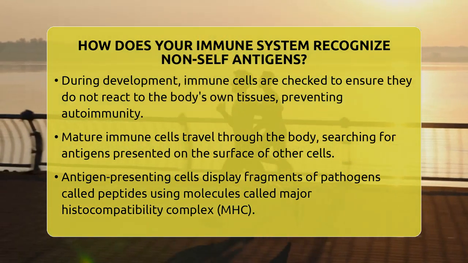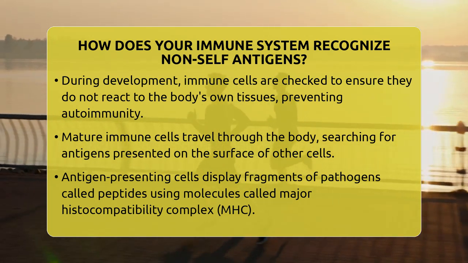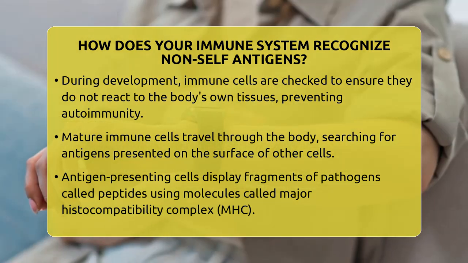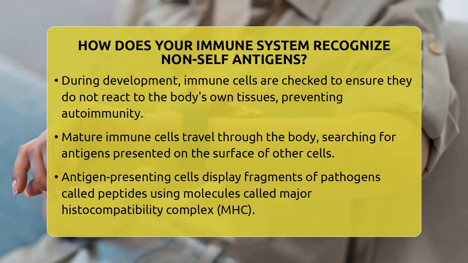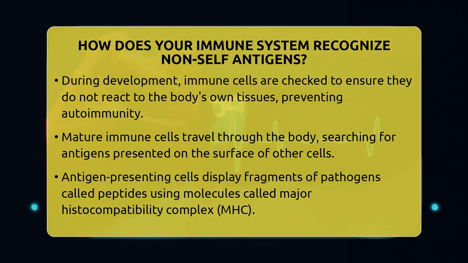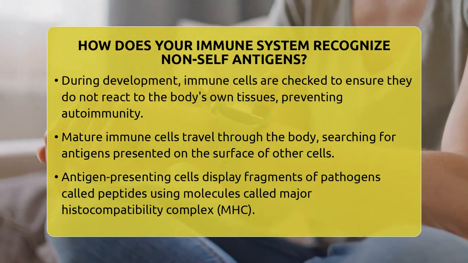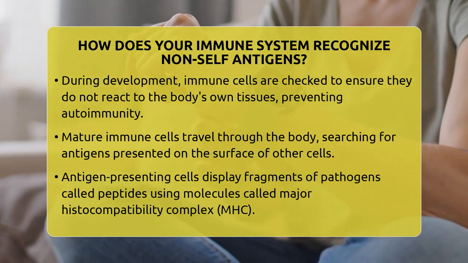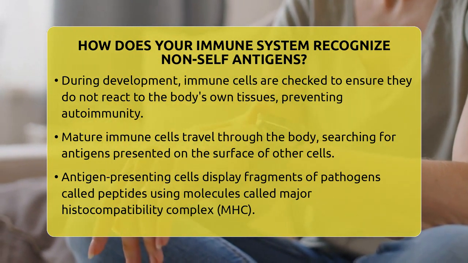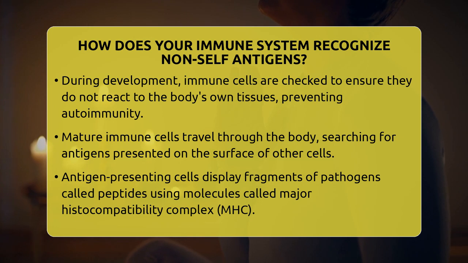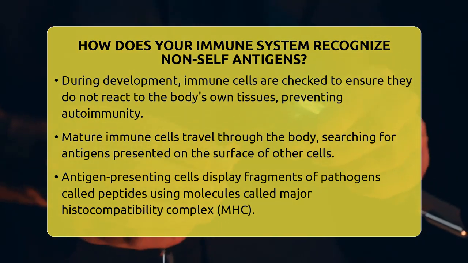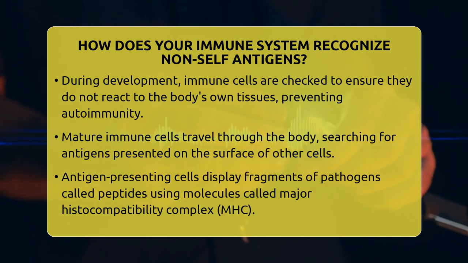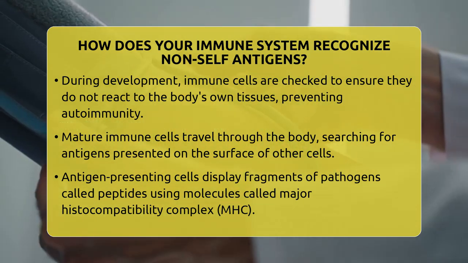Once mature, immune cells travel around your body, always on the lookout. They look for antigens presented on the surface of other cells. These antigens are fragments of proteins called peptides. Special cells called antigen-presenting cells grab bits of pathogens and display them on their surface using molecules called major histocompatibility complex molecules. T cells have receptors called T cell receptors that recognize these peptide major histocompatibility complexes.